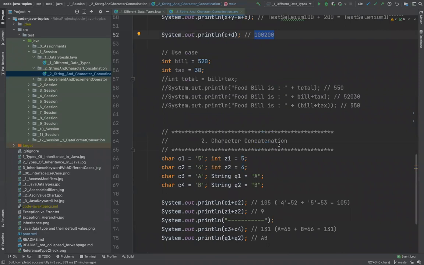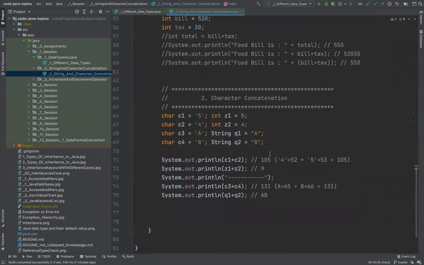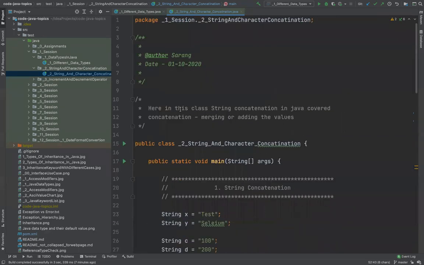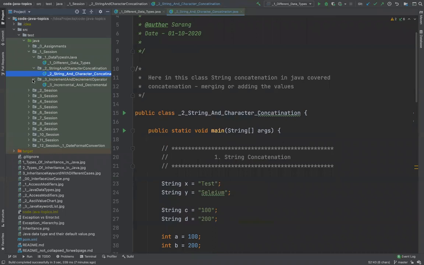All right. Now a similar thing goes with this character concatenation. The way I have talked about this, a similar thing will happen here also. So no rocket science here. It works exactly the same way. Now if you have no doubts here, then we'll move on to the next one.